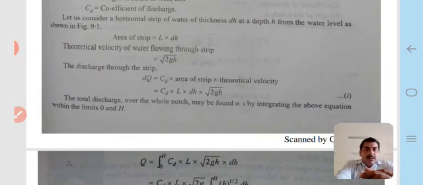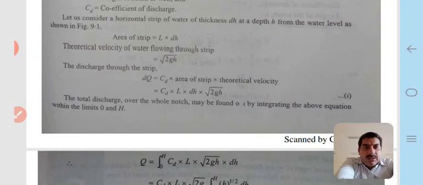The theoretical velocity of water flowing through the strip is root 2gh. Now the discharge through the strip is dQ equal to CD into area of the strip into theoretical velocity. Therefore dQ is equal to CD L dh into root 2gh.